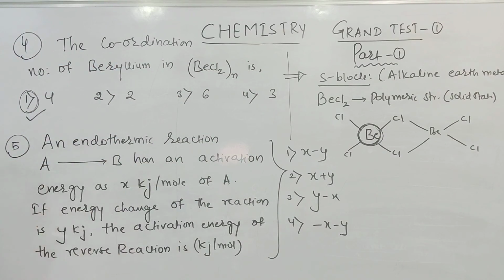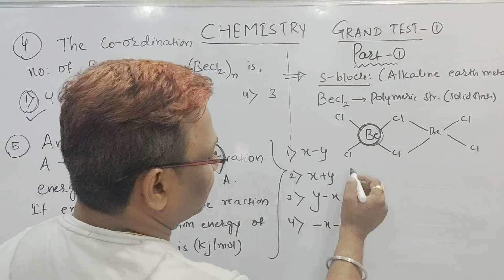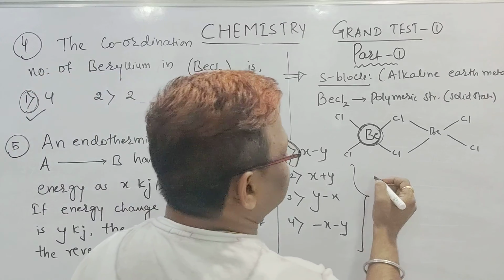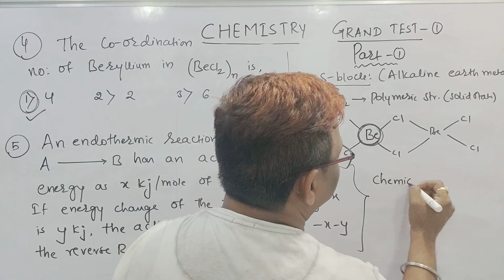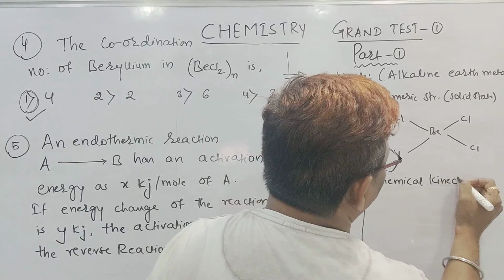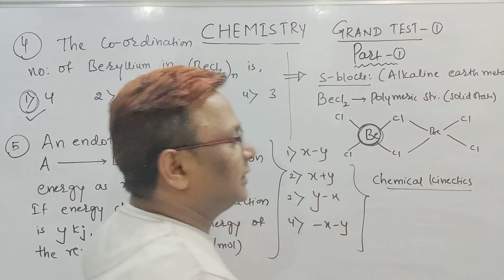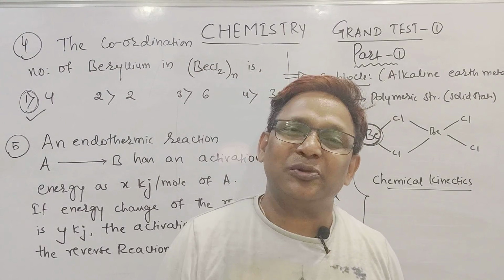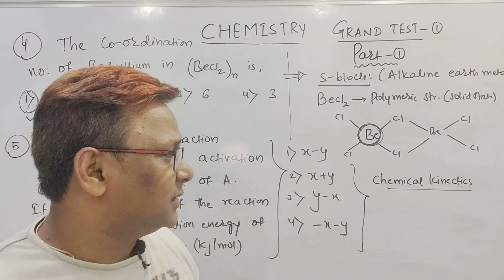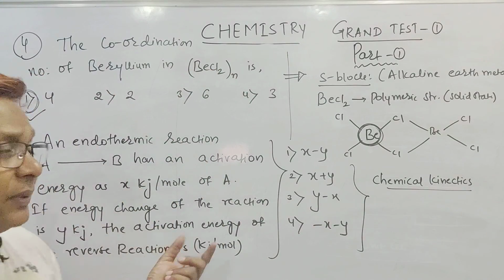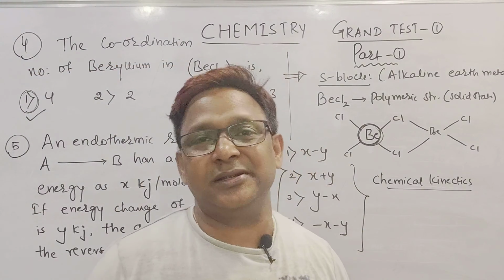Now another question, the fifth question. See beta here. An endothermic reaction A gives B has an activation energy of x kilojoule per mole of A. If the energy change of the reaction is Y, then the activation energy of the reverse reaction is? These are the four options they give. But I'll tell you, this belongs to our chapter called chemical kinetics, because the first chapter is solid state, second is solution, third is electrochemistry, and the last one is chemical kinetics. This topic comes under the collision theory of reaction rates.